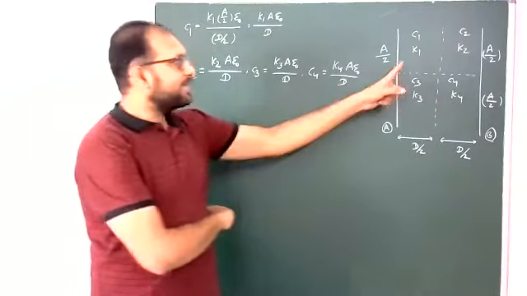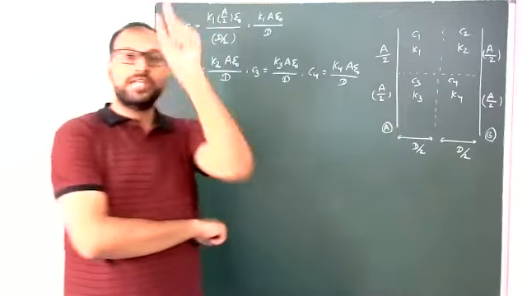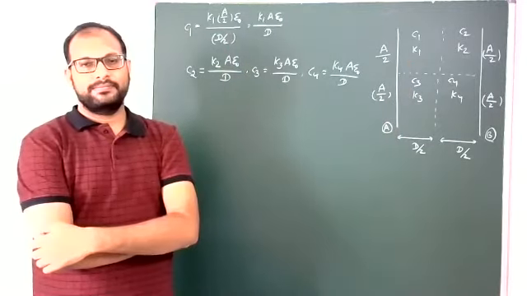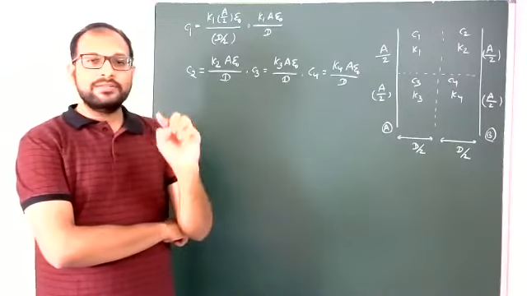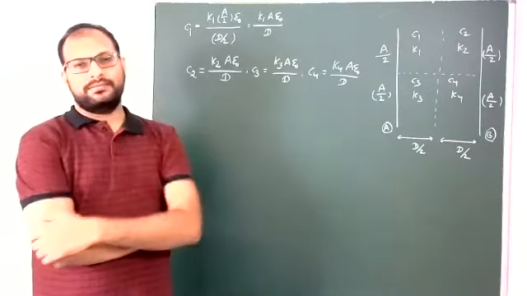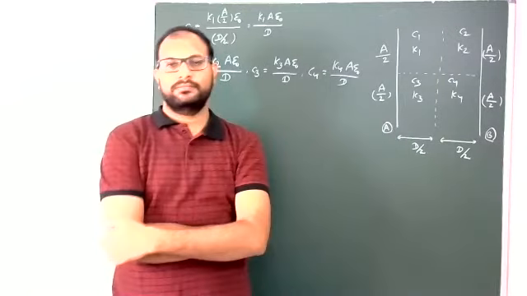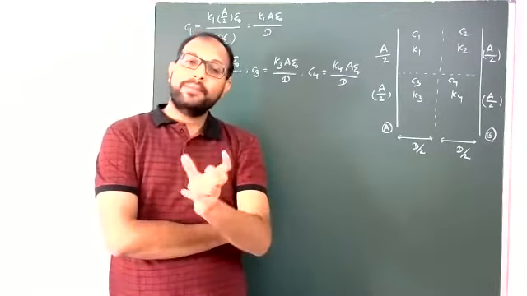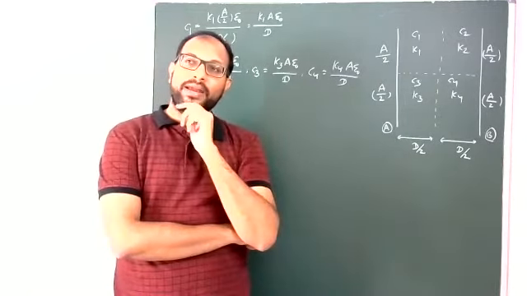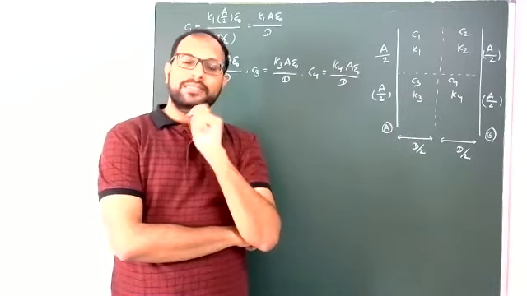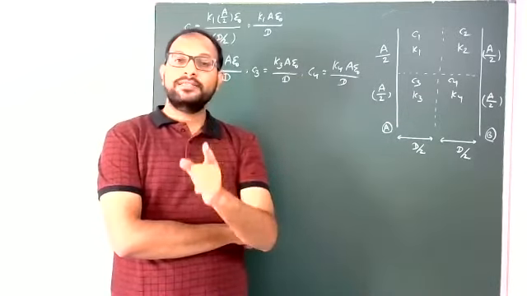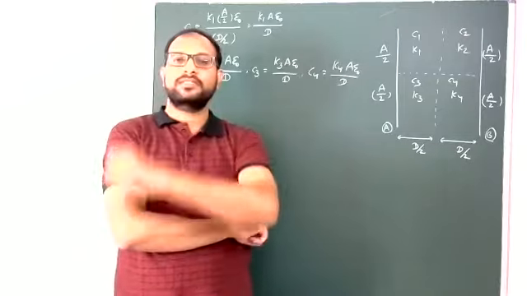But if you say C1, C3 both are in parallel, this C1 and C3 look like parallel, but they are not parallel. May be parallel, may not be parallel. Why? No guarantee for that. Parallel means, students, between two parallel capacitors the potential difference should be constant, the same.